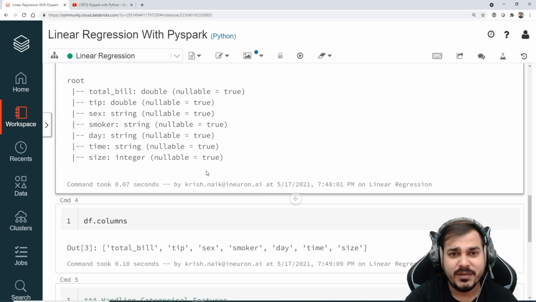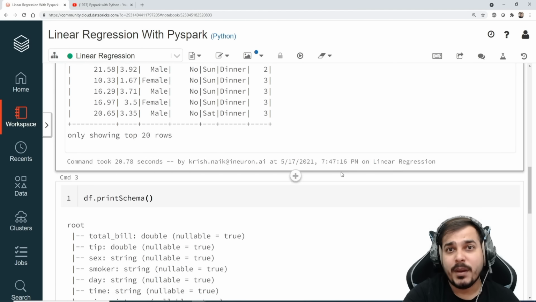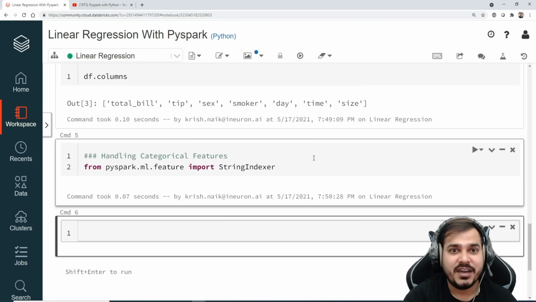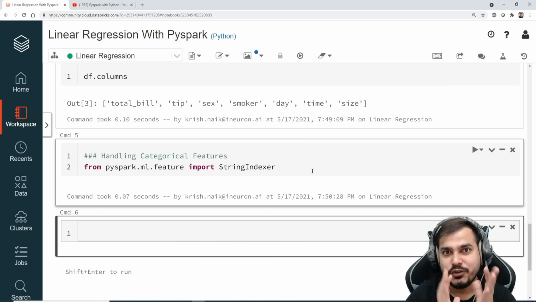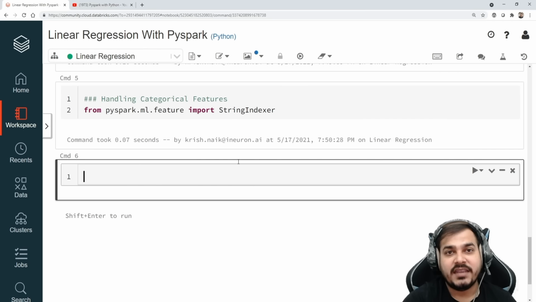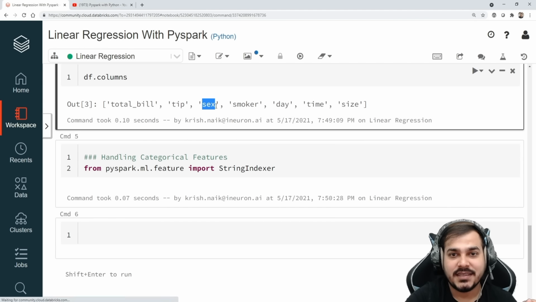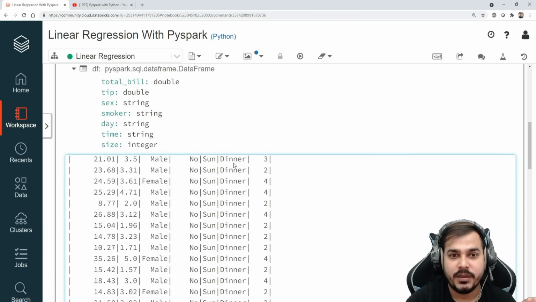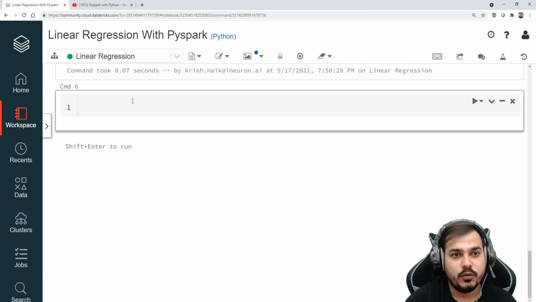And over here you will be seeing, guys, most of the categories are ordinal encoding. Now you may be thinking, one-hot encoding, what is the process? That I'll try to show you in the upcoming videos with different machine learning algorithms. The reason is that it is better to learn one thing at a time, right? So I'll try to show all those kinds of examples also. Now let's proceed and see how we can convert these categorical features like sex, smoker, day, and time. Probably time is also a categorical feature.